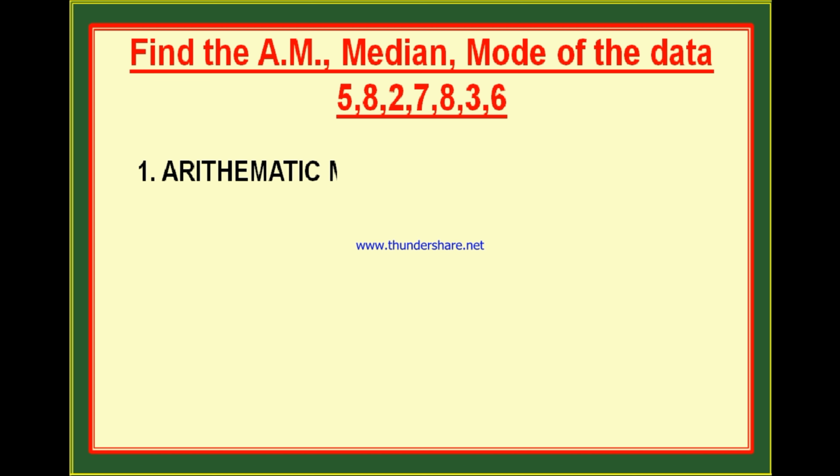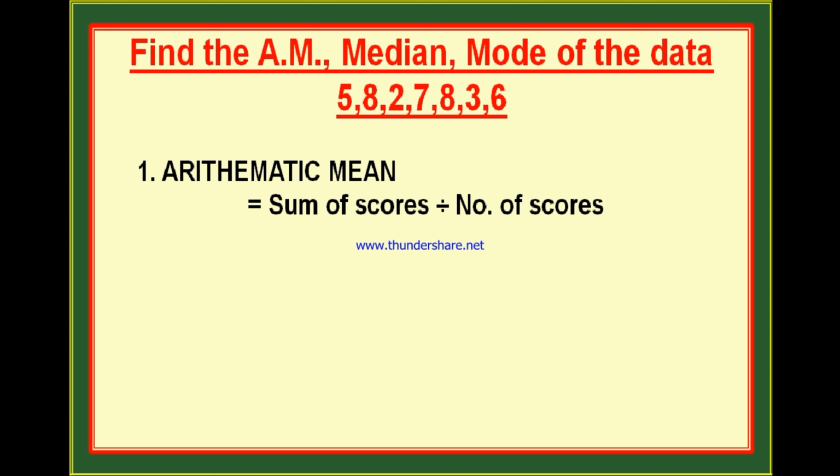Here, first of all, let us find arithmetic mean. The formula to find arithmetic mean of a raw data is sum of the scores divided by the number of scores. Sum of the scores means we have to add all the given scores. If we add 5, 8, 2, 7, 8, 3 and 6, we get the sum 39. Since there are 7 scores, you divide 39 by 7. 39 divided by 7 is 5.57. Therefore, arithmetic mean or average or AM of the given data is 5.57.